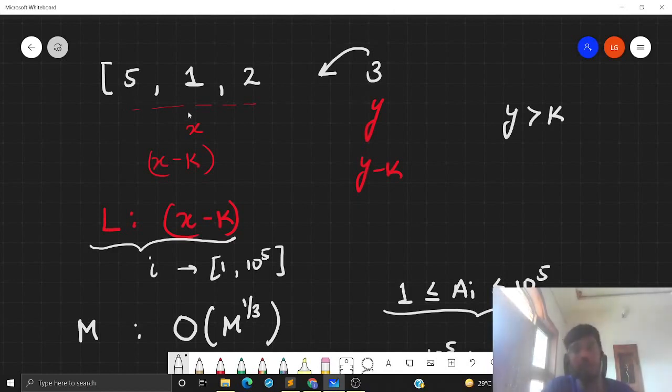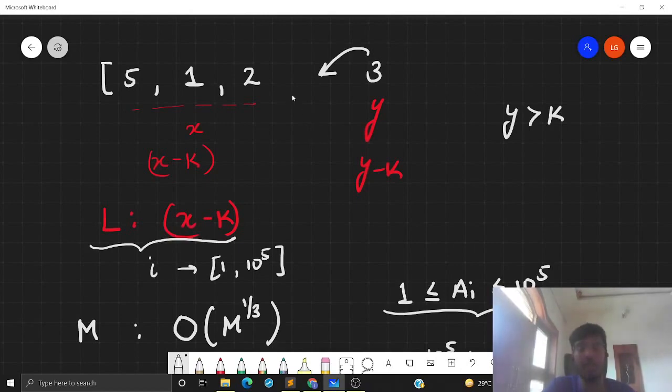I will have to shift my left pointer by 1. Now, in this subarray, I have the factors of x minus k stored, so I will have to remove those factors from this subarray. So this is the complete algorithm. There is a corner case that we have discussed.